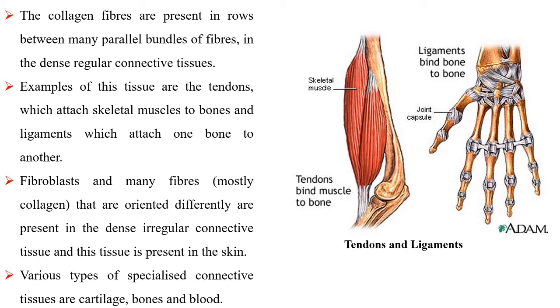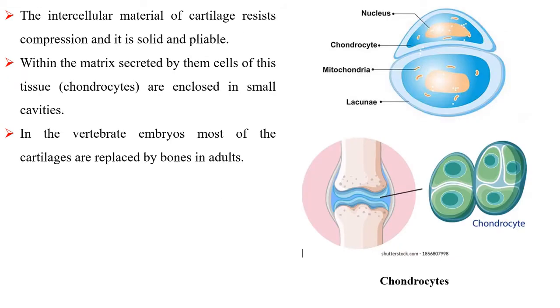Various types of specialized connective tissues are cartilage, bone, and blood. The intercellular material of cartilage resists compression and it is solid and pliable. Within the matrix secreted by them, cells of this tissue are enclosed in small cavities. In the vertebrate embryos, most of the cartilages are replaced by bones in adults.